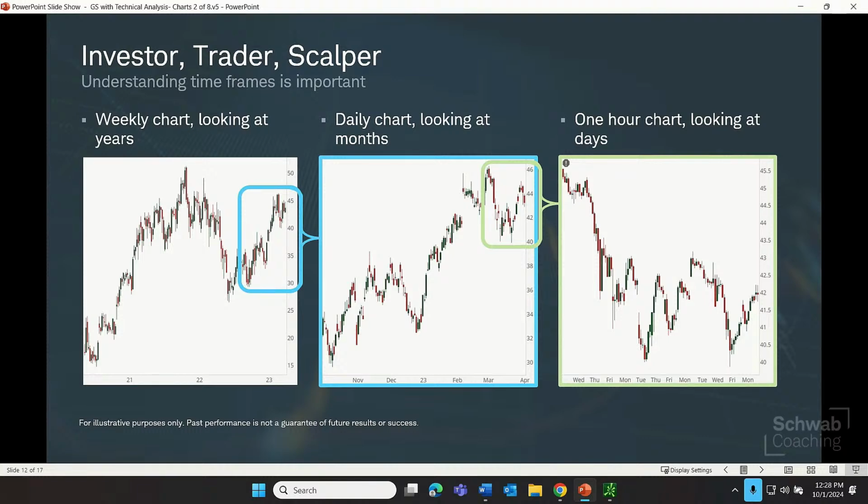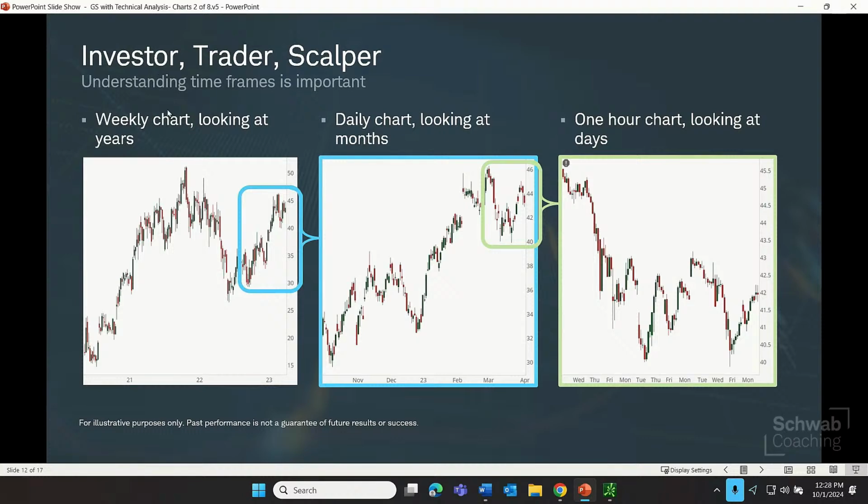There are some traders who say, okay, when I'm trading this portion of my portfolio, it's primarily for investing. This one, I'm doing some trading. This one, some scalping or some shorter term trades. But understanding those time frames is important. Typically an investor, when we use that term, we're talking about somebody who's in it for the longer haul. They don't really care what's happening minute by minute or hour by hour, or maybe even day by day.